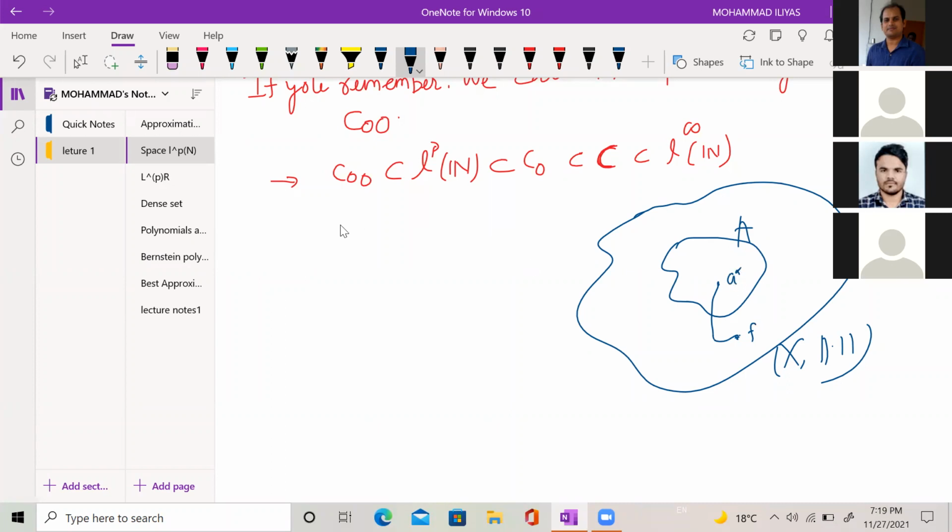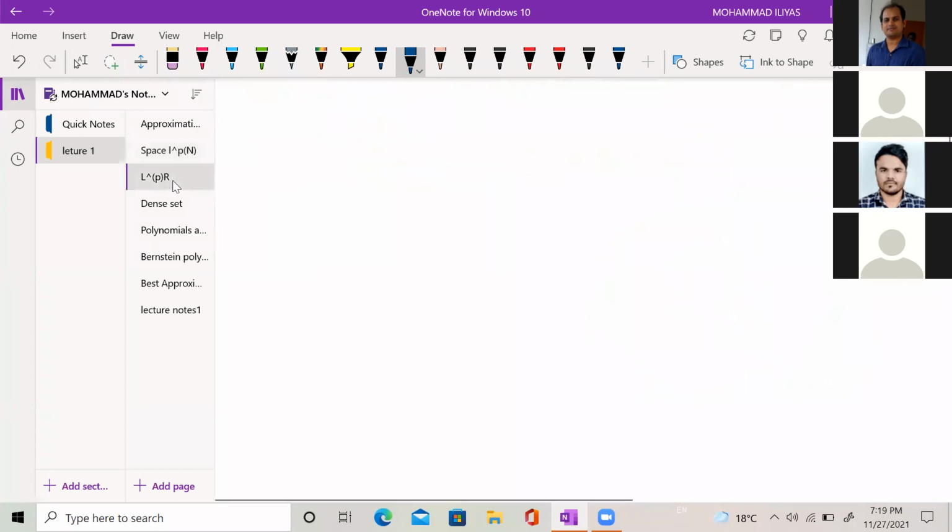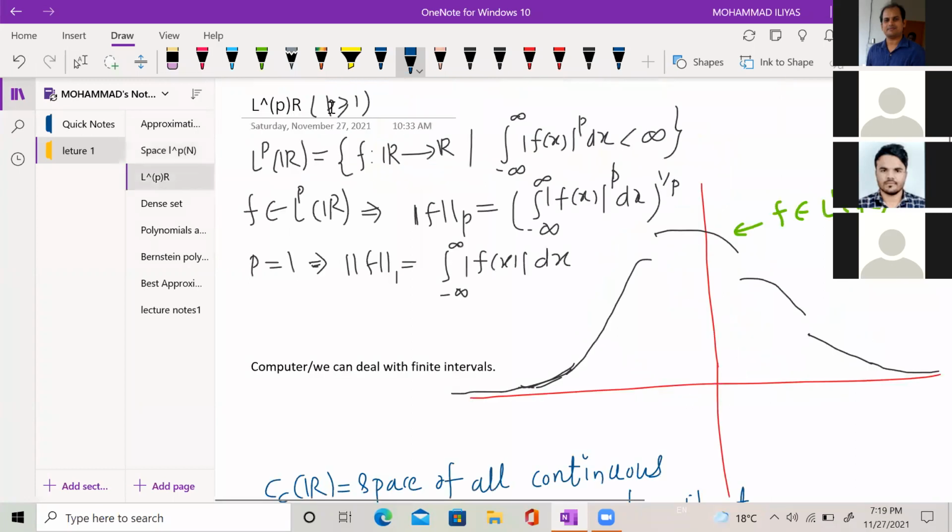Now I come to another example, this space L^p(R). So it contains all functions from R to R such that the integral from minus infinity to infinity of |f(x)|^p dx is finite.